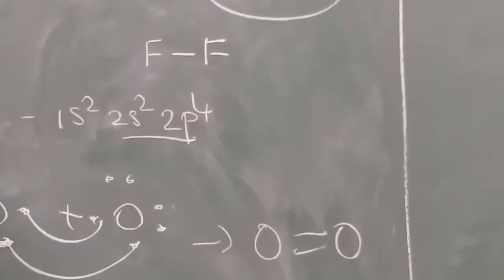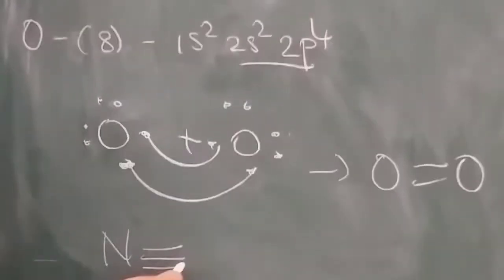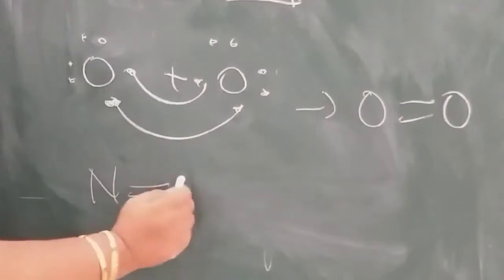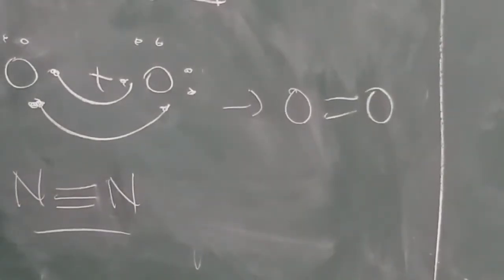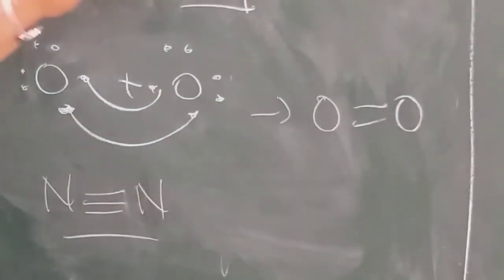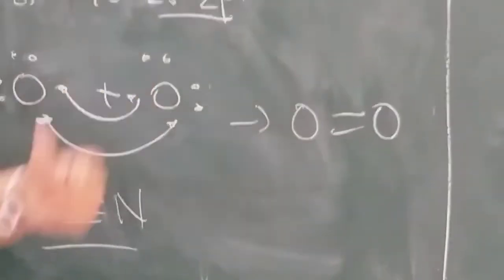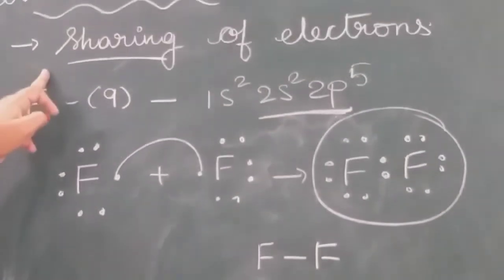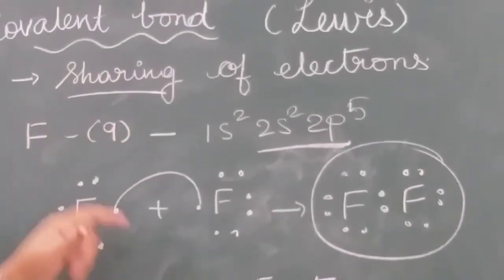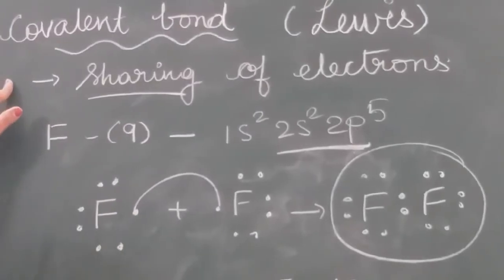Suppose if you take the example of nitrogen, they will share 3 electrons. So there is a triple bond. Okay. Like that, atoms are sharing electrons and forming the molecule. So the bond that is formed due to sharing of electrons is known as covalent bond.